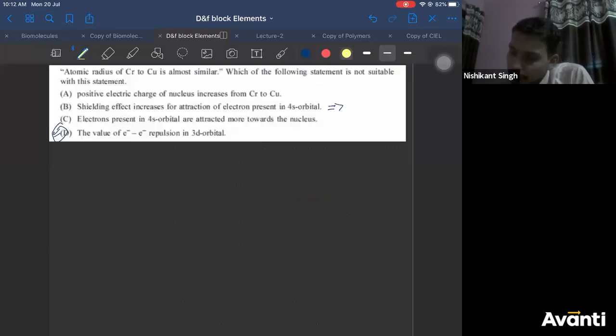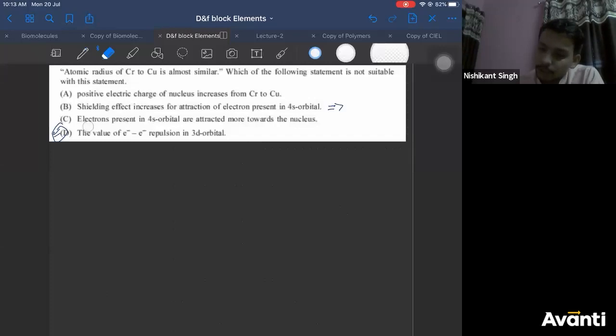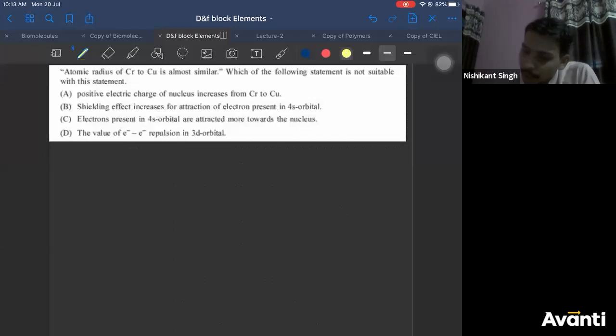Okay, so the not suitable statement. Okay, sorry. I thought suitable statement. Positive charge of nucleus, then A is correct, B is correct. Just a minute. Electron present in 4s orbital are attracted more towards the nucleus. This is also correct.